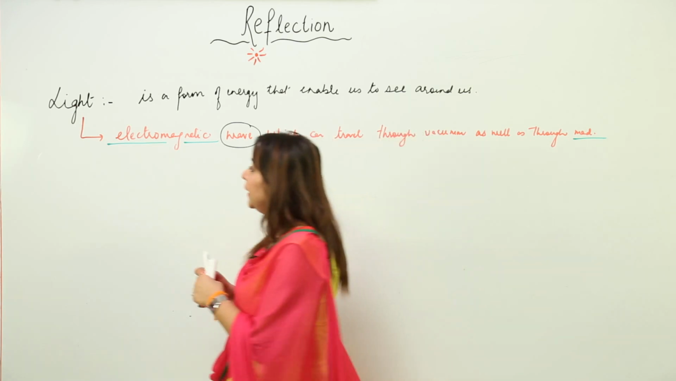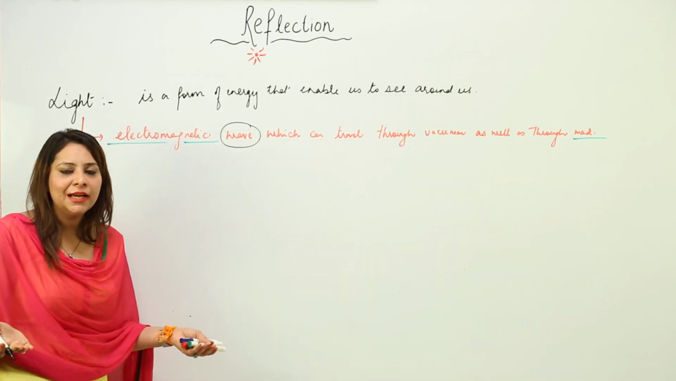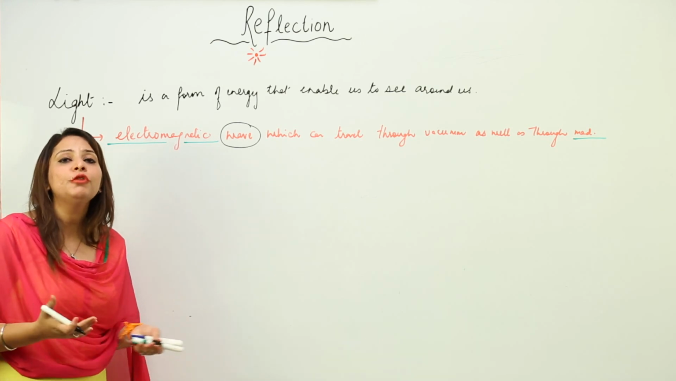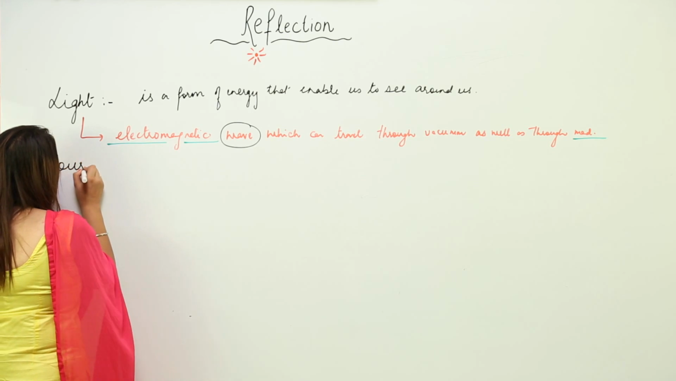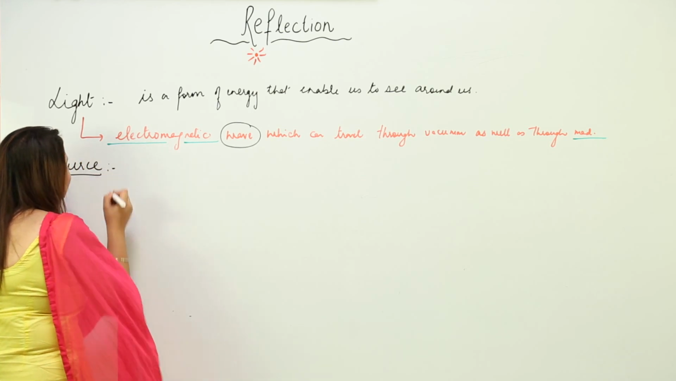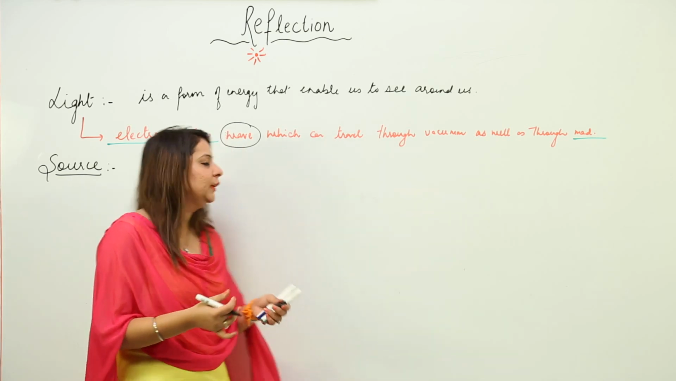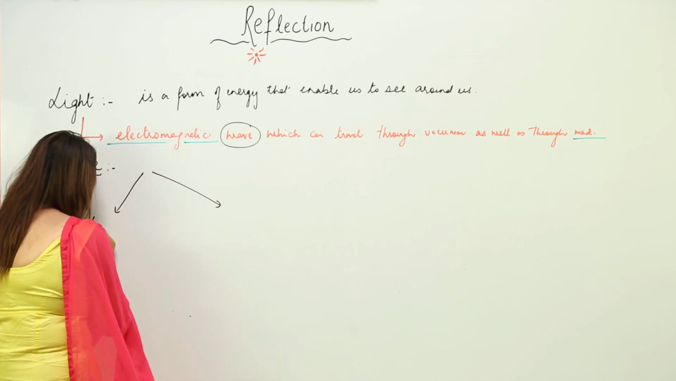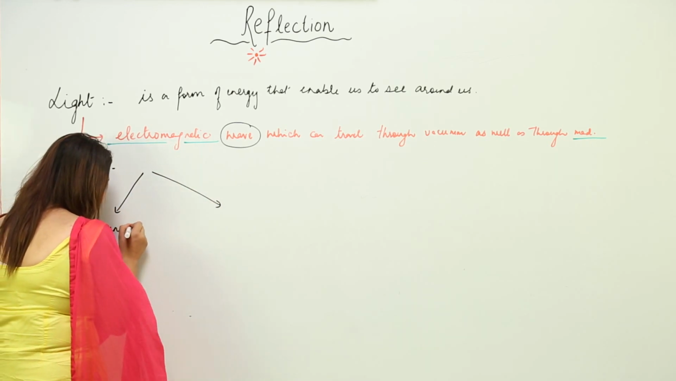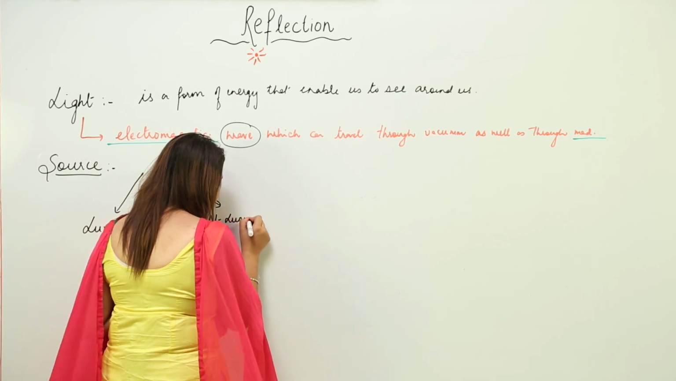Now, we know that light doesn't occur as such, it is emitted from a certain source. Depending upon whether an object has its own light or doesn't have its own light, we divide objects into two classes. One is luminous objects, the other is non-luminous.